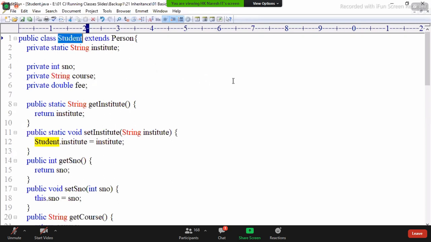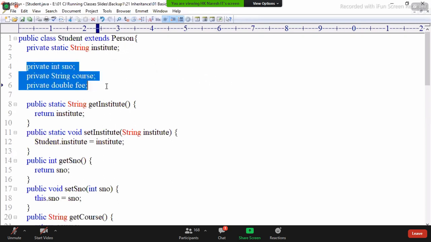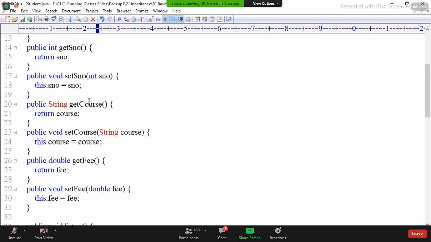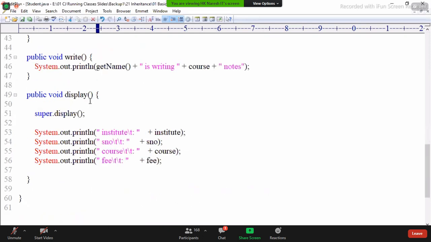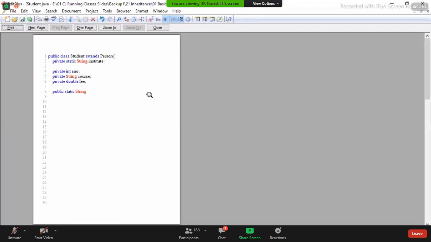A separate class, Student.java, with its own static properties, non-static properties, setter methods and getter methods. Okay, write down this code.